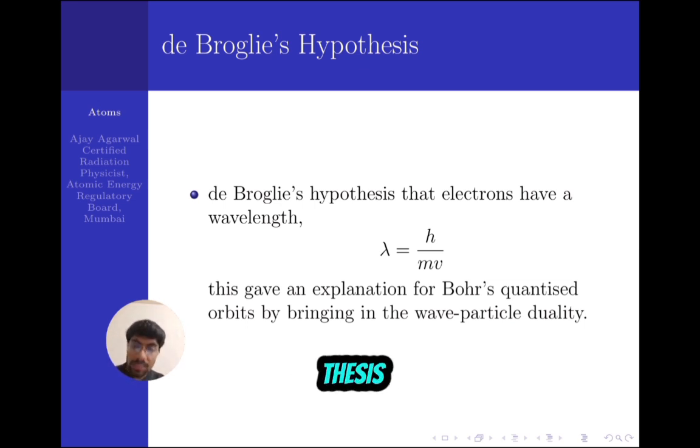So De Broglie in his PhD thesis proposed that a particle wave is associated with a moving particle, whose wavelength is given by h/mv, where h, as we all know, is Planck's constant, m is the mass of the particle, and v is the velocity with which the particle is moving. This was his PhD thesis, and it was proved right by certain experiments done after his hypothesis. This hypothesis also helped in understanding Bohr's quantization rule.